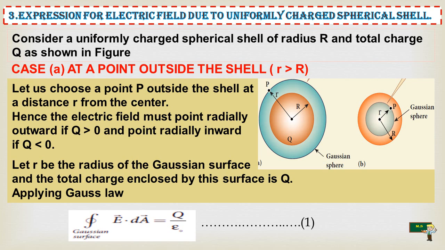Let r be the radius of the Gaussian surface and the total charge enclosed by this surface is q. While applying Gauss law, we get the closed integral over the Gaussian surface of E dot dA is equal to q by epsilon naught, which is equation number 1.